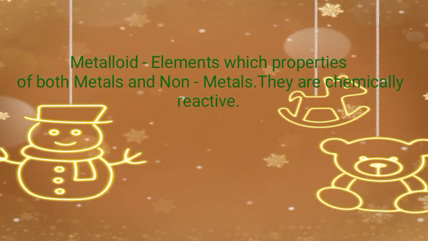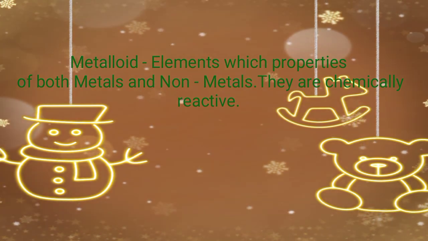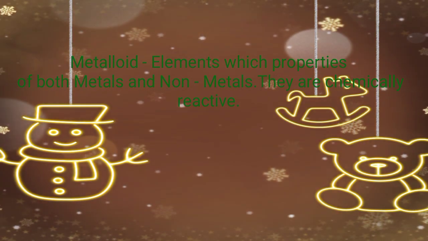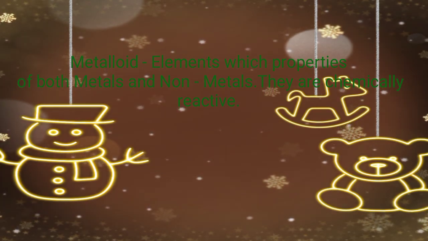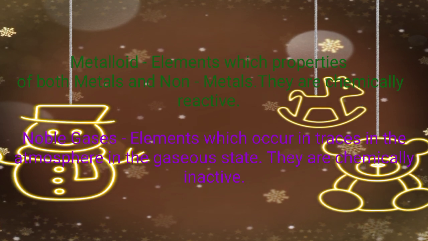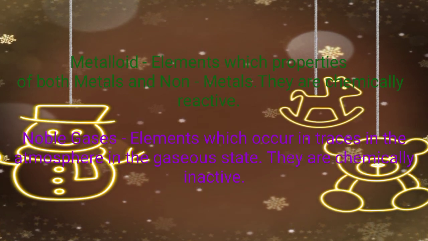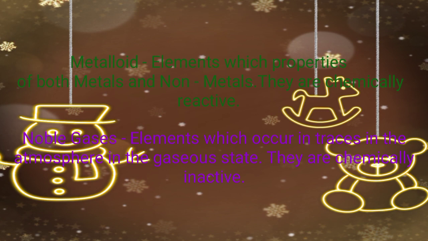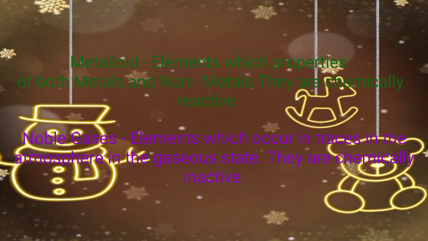Now we'll study the two things that are left, that are metalloids and noble gases. What are metalloids? Metalloids are elements which show properties of both metals and non-metals. They are chemically reactive. So metalloids are the elements that show the properties of both metals and non-metals and they are chemically reactive also.